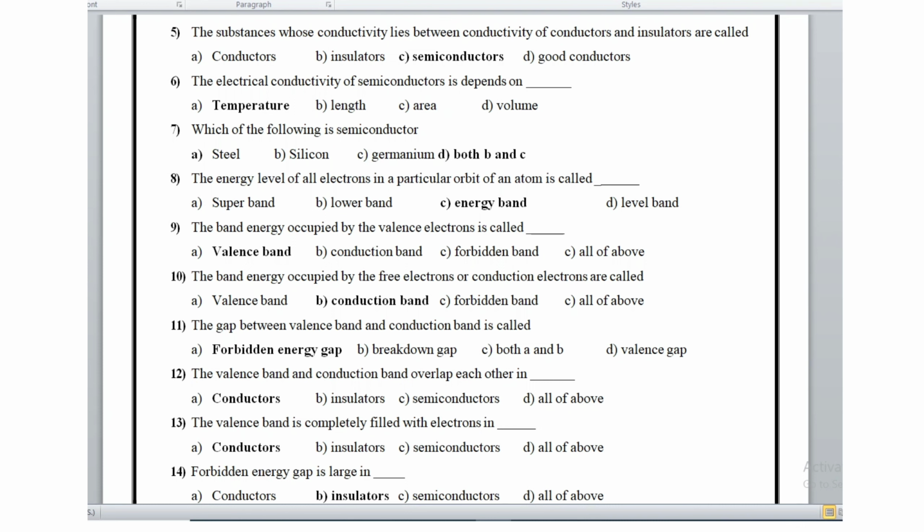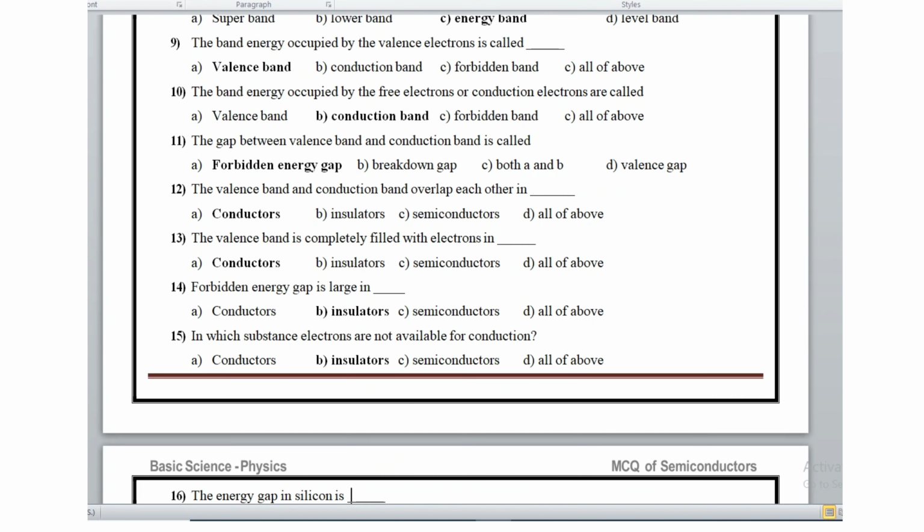called an energy band. The band of energy occupied by valence electrons is called the valence band. The band of energy occupied by free electrons or conduction electrons is called the conduction band. The gap between the valence band and the conduction band is called the forbidden energy gap. When the valence band and conduction band overlap each other, it is a conductor. The valence band is completely filled with electrons in what? It is in a conductor. Now question number 14.